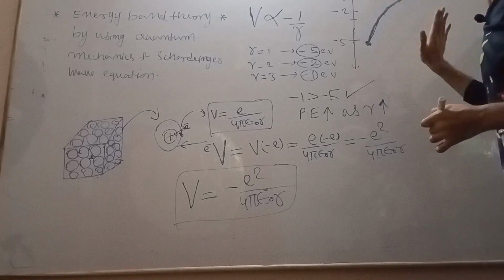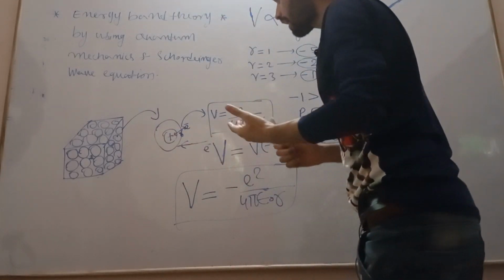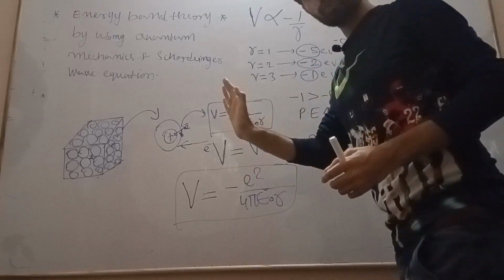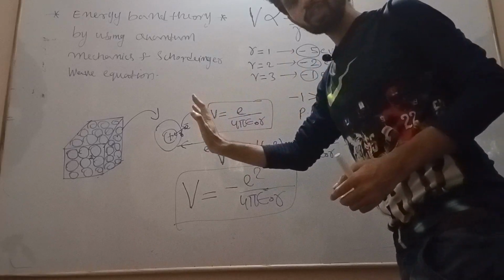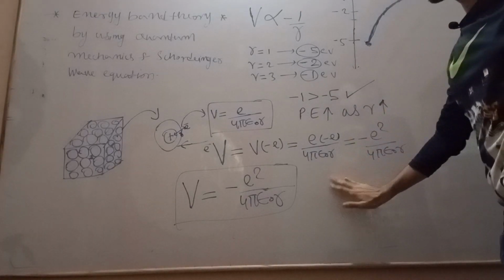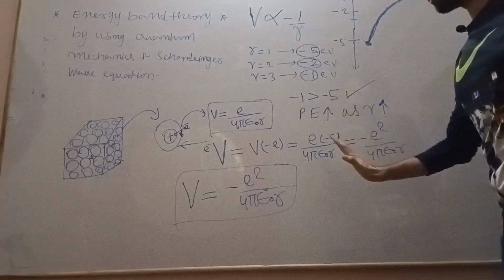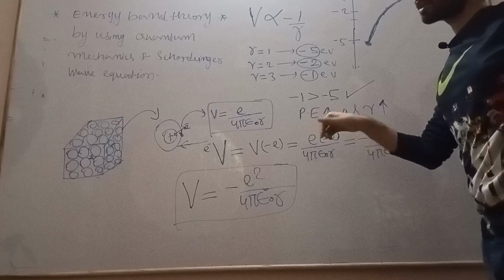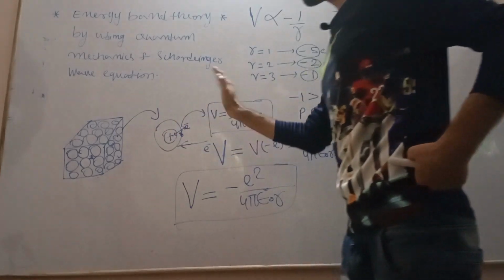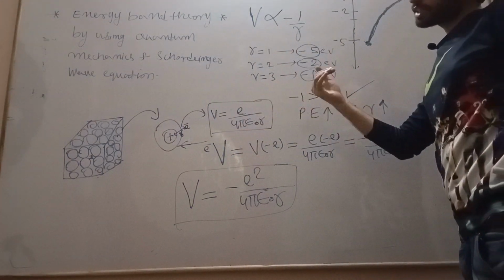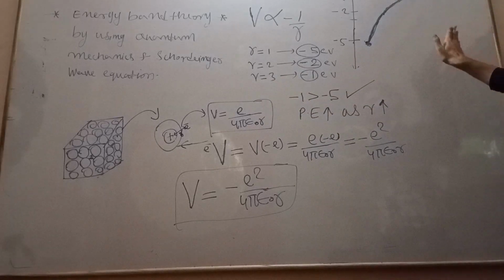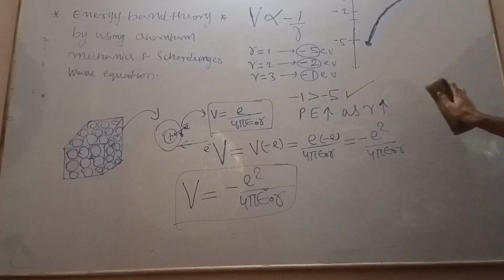So this is the concept of the potential of a particle when it is coming out of the atom, and when it is going nearest to the atom. When it is going nearest to the atom, potential energy decreases. When it is moving away from the atom, potential energy increases. Now we are confirmed about the potential energy of a particle inside the crystal, when the electron is moving from one atom to another atom. As the atoms are periodically arranged, this potential also varies periodically. Let us see how. Up to this, is it okay?